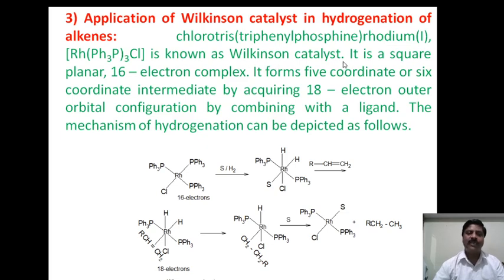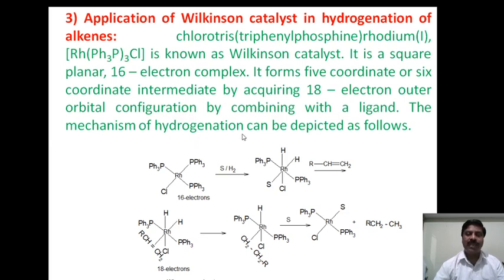They may ask, what is the IUPAC name of Wilkinson catalyst, or write the formula for Wilkinson catalyst. Means you have to be able to write chlorotris(triphenylphosphine)rhodium(I), which is the IUPAC name of that compound. It is a square planar, 16 electron complex. It does not satisfy the 18 electron rule, but has 16 electrons. It forms 5 coordinate or 6 coordinate intermediates by acquiring an 18 electron outer configuration by combining with ligand.